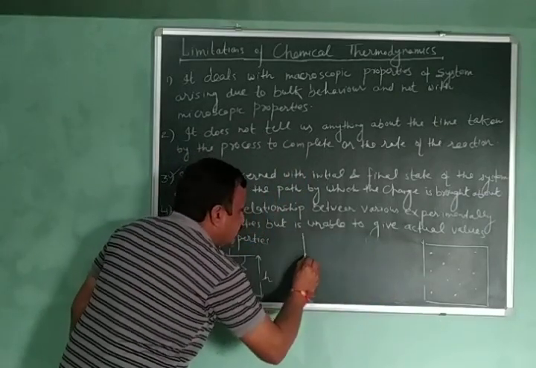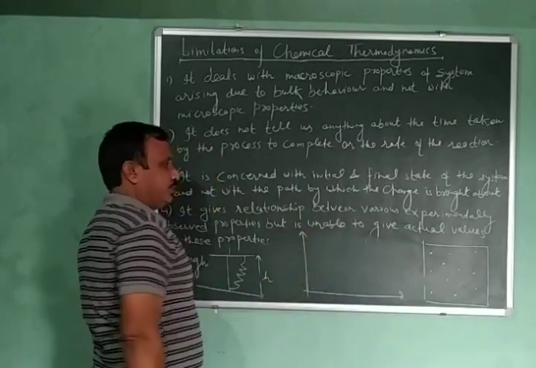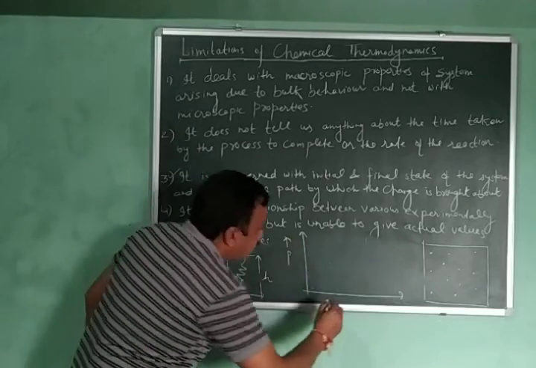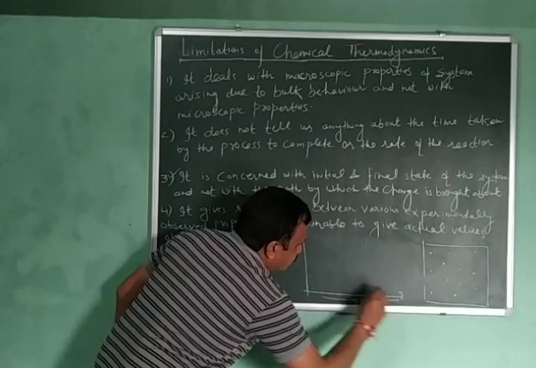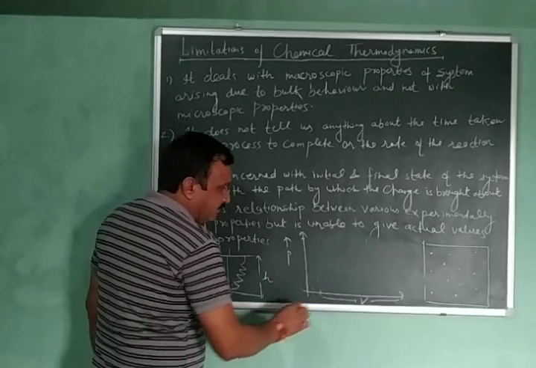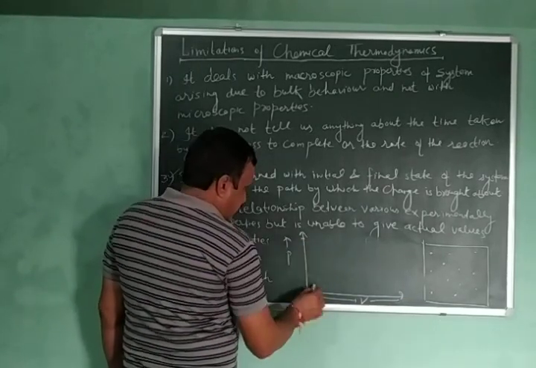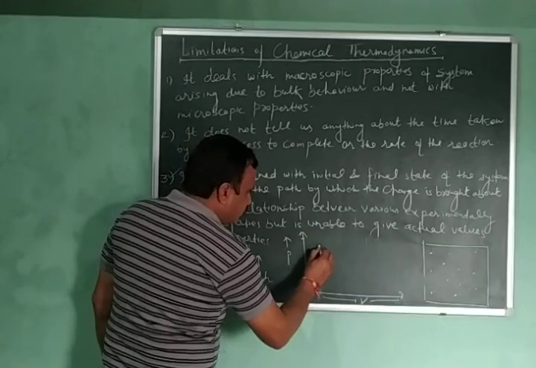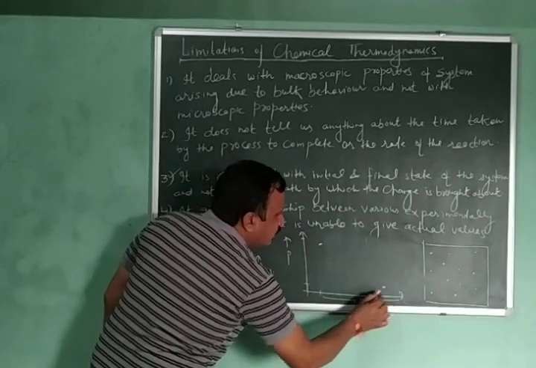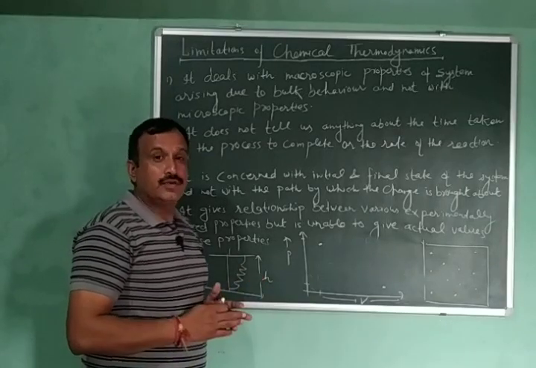Let us consider a pressure volume diagram. On this axis pressure is increasing and along this, volume. When pressure is very high, volume will have less value. When pressure is this, the value of volume is this. When pressure is very low, the value of the volume will be very high. Understood? Because both are inversely proportional.